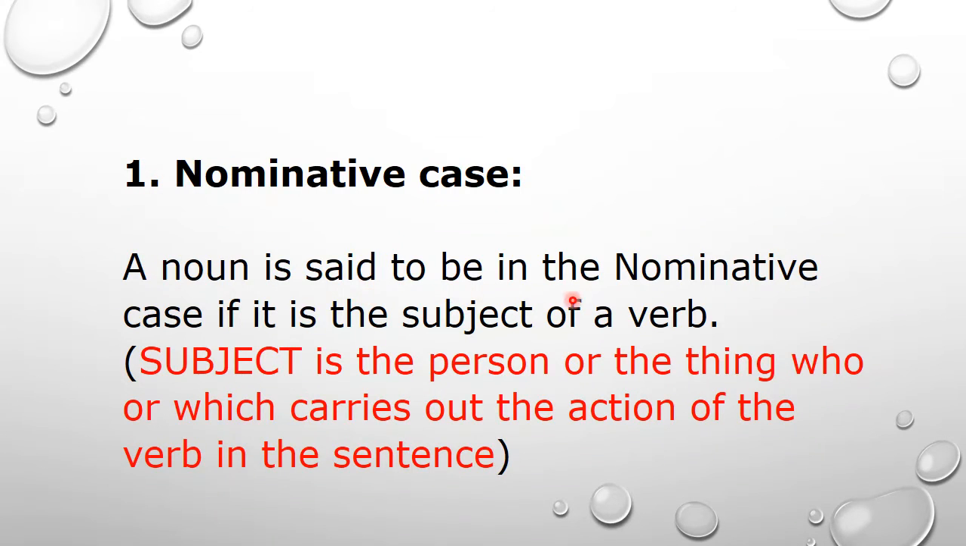A noun is said to be in the nominative case if it is the subject of a verb. When a noun is used as a subject of a verb, it is said to be in the nominative case. What is subject? Subject is a person or the thing who or which carries out the action of the verb in the sentence. Subject is basically a person who performs the action.